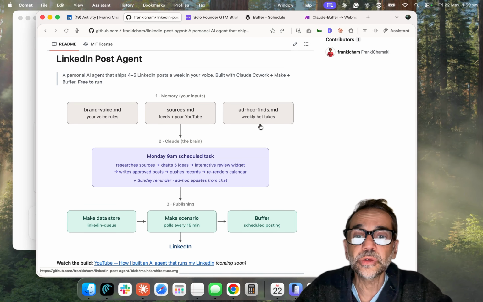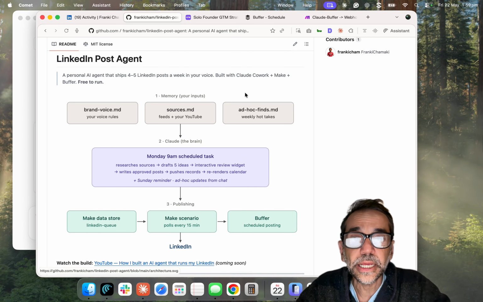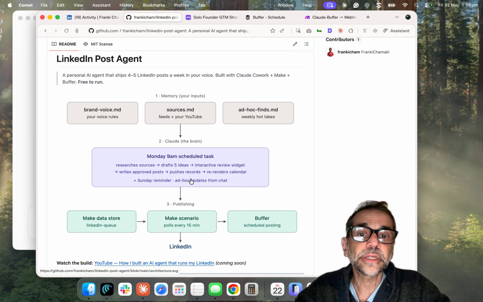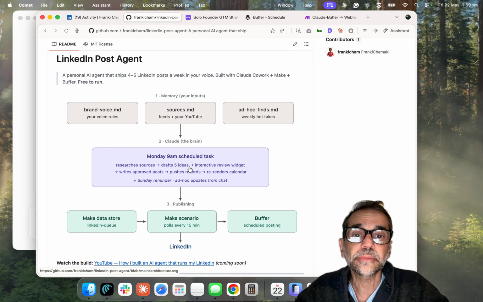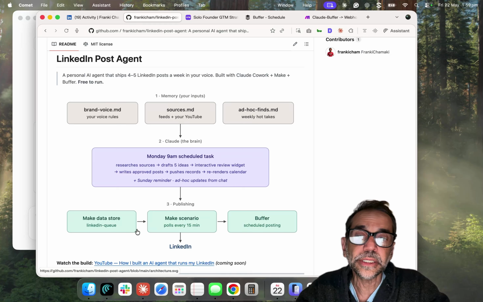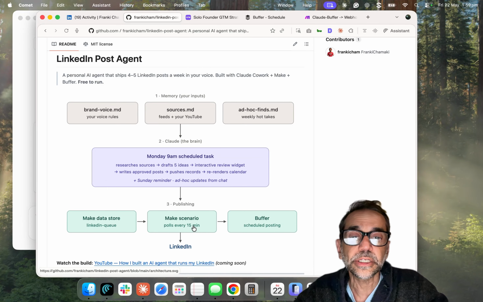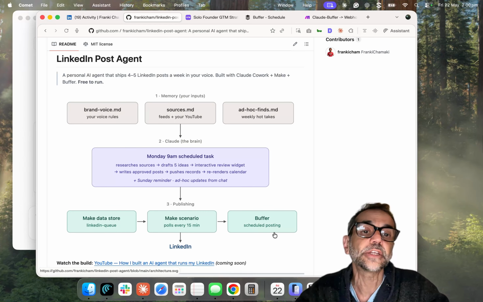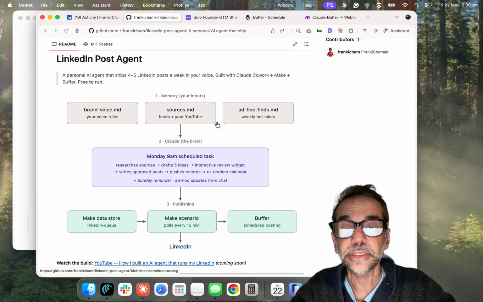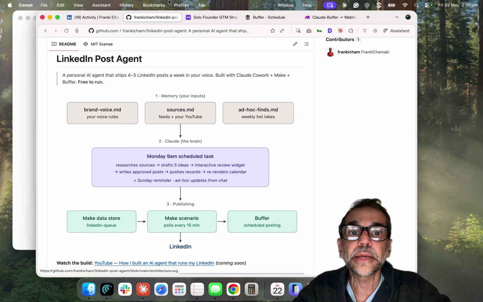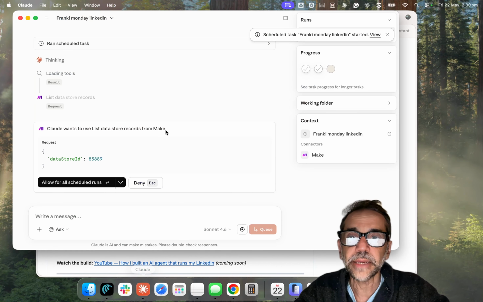And in the next version, it learns from what it takes in, schedules, comes up with ideas, sets a reminder, and you can approve or disapprove content, blog posts for you, right? And then it queues it up in Make, which creates a scenario. Make will look at it every 15 minutes and see, okay, I need to publish this, and send it to Buffer to schedule and post. This is available for you to generate. So let's go back to Claude and see what's happening there.